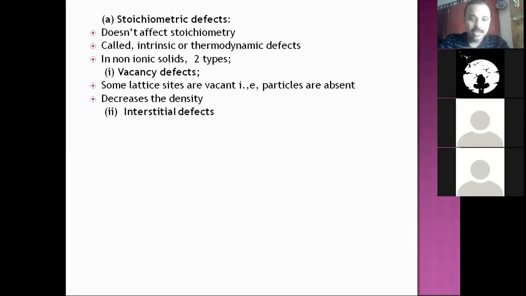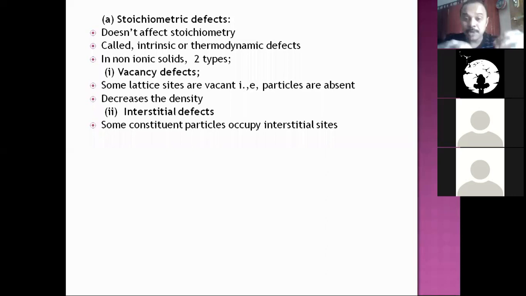That's the meaning. So when it comes to interstitial defects, some constituent particles occupy interstitial sites, that is void spaces, interstices, voids, holes, everything is same. So in some solids, what happens? Constituent particles in the solid itself, some particles will go and occupy interstitial sites or voids. Then it is also a deviation from regular arrangement. So then it is a defect. Of course, it's called interstitial defect.